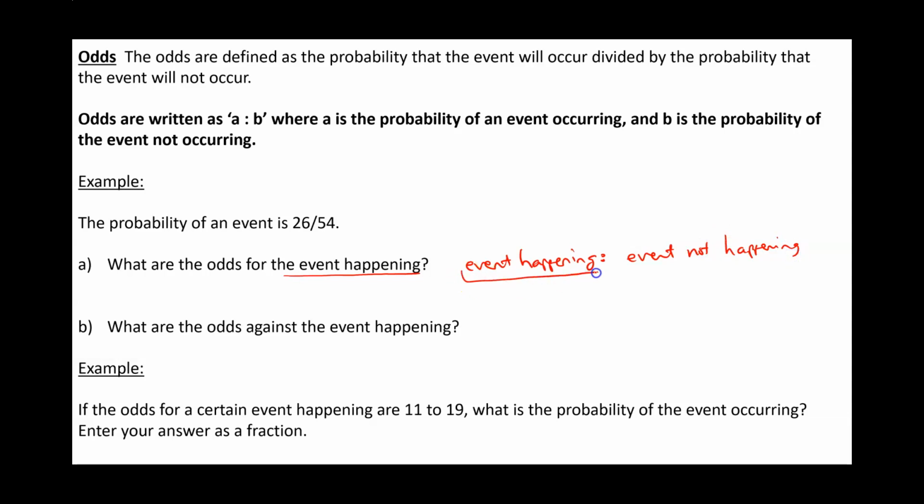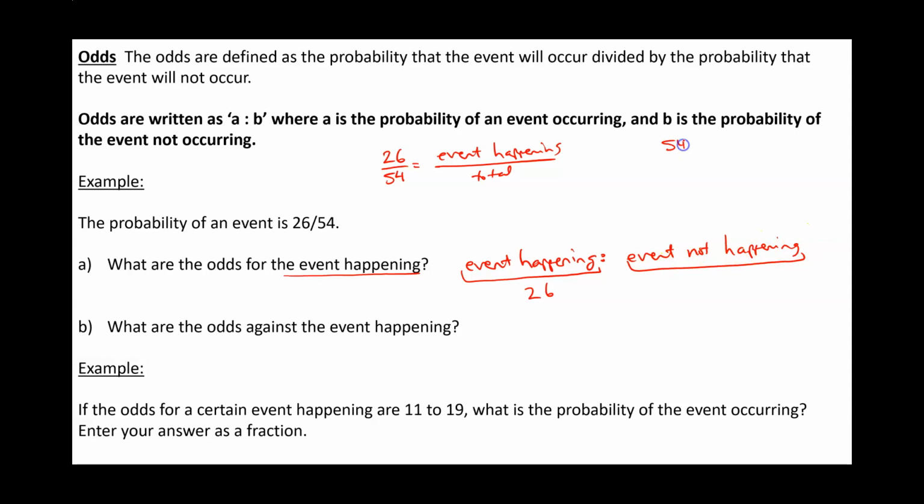So we're going to ask ourselves, what are the number of possibilities of the event happening? So it's 26. Now here's where you have to be careful. Remember that probability, so 26 out of 54, is the ratio of the event happening divided by the total. And for the second part of the odds, we don't want the total, we want the number of outcomes of the event not happening.